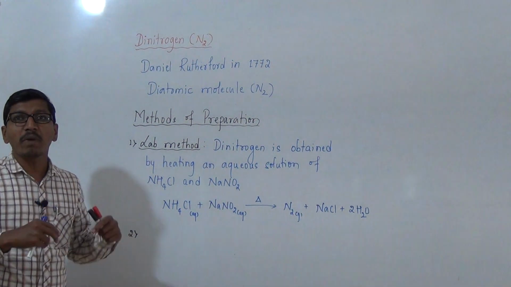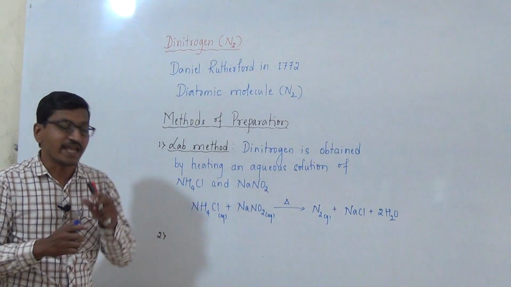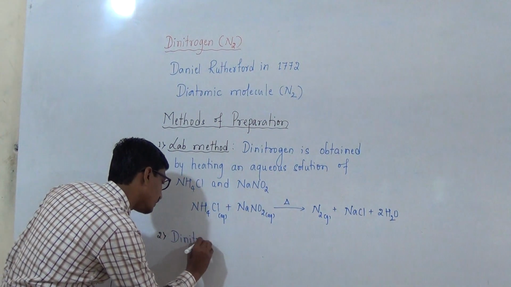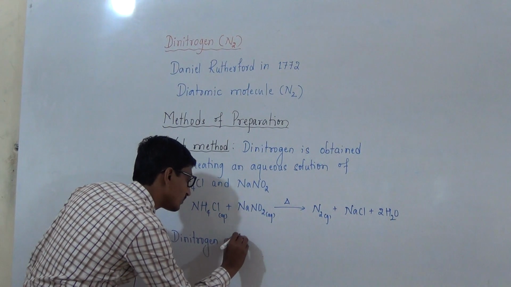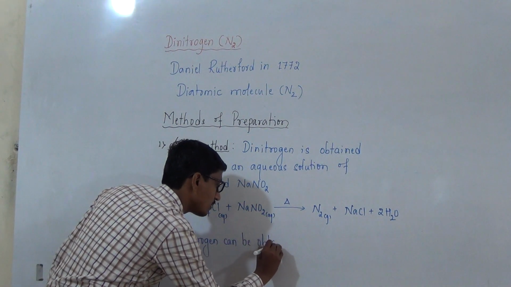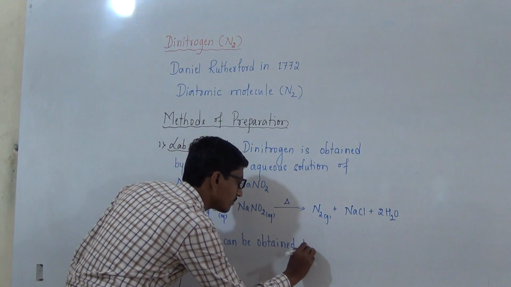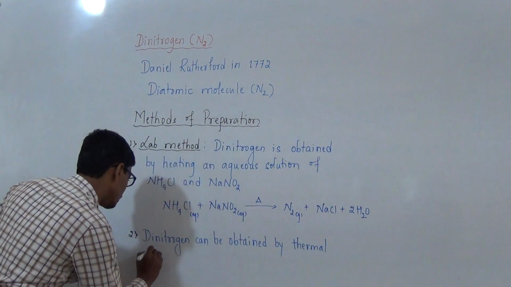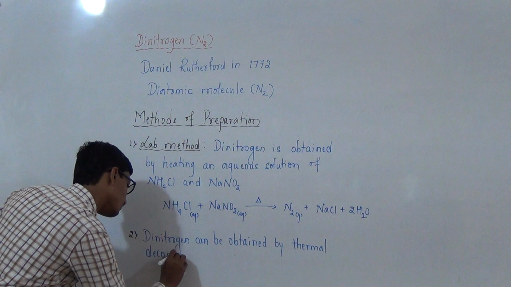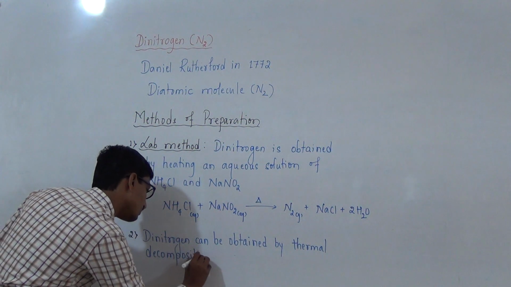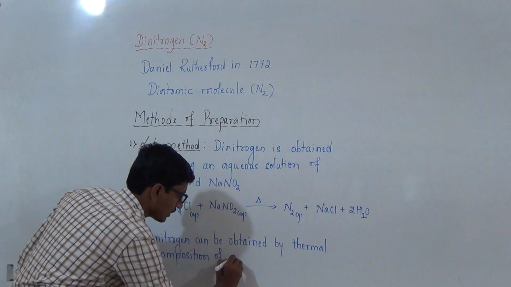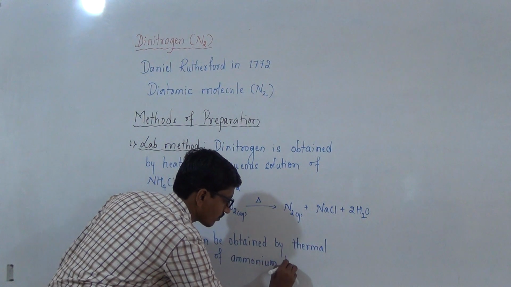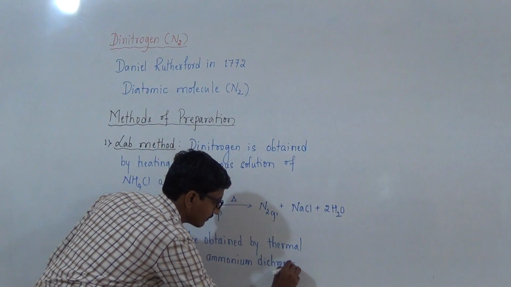Dinitrogen is obtained by thermal decomposition of ammonium dichromate.